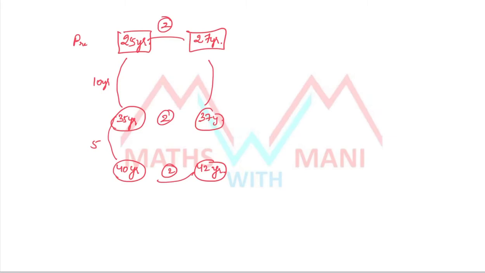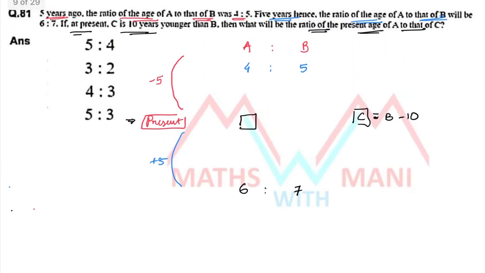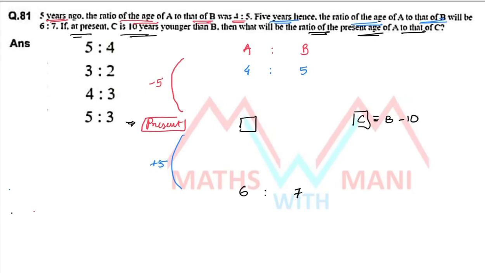If I apply the same concept here, observe clearly: 5 years before, what is the difference? 5 minus 4, 1. After 5 years, 7 minus 6, 1. Since the concept of ages is satisfied, I need not multiply any number with both the conditions.